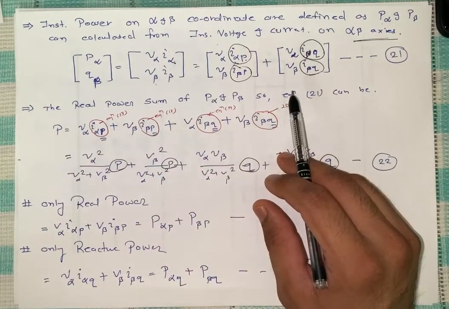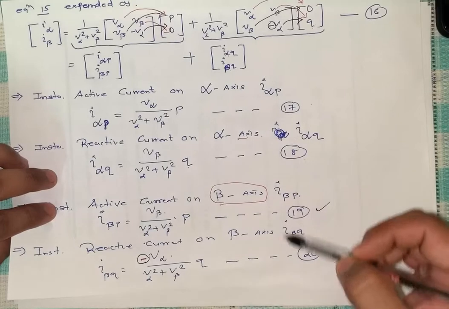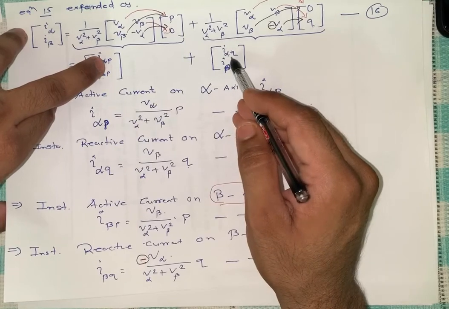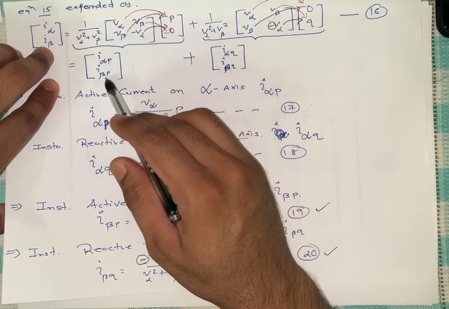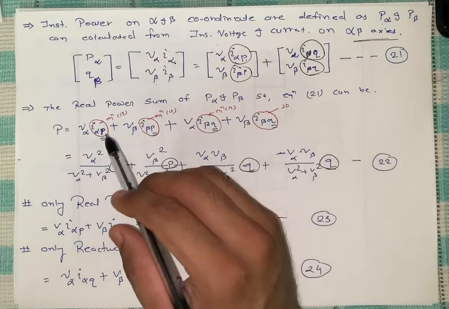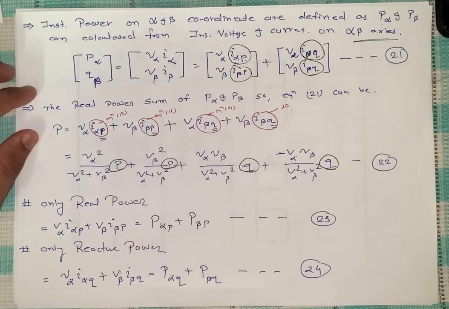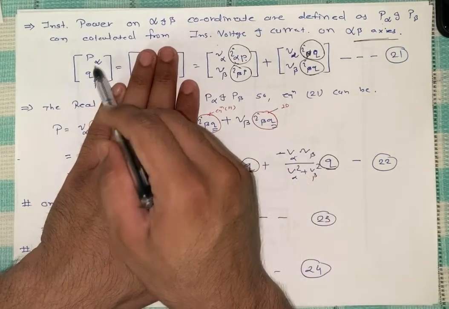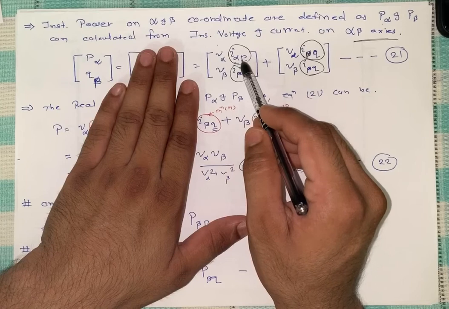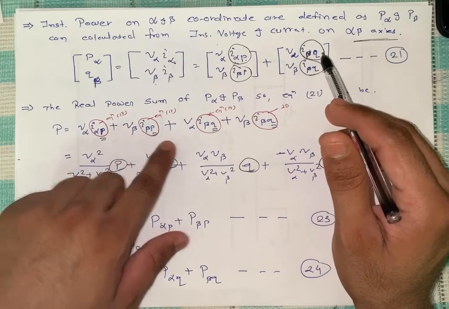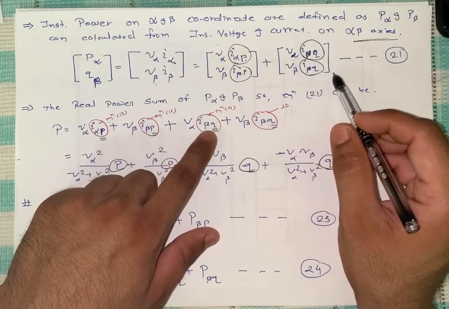So in the previous step, we got so many equations, four equations I think, right? So if I want to write I alpha, then I alpha P plus I alpha Q, I beta, then I beta P plus I beta Q. So for power, what can I write? Power of alpha is equal to, we can write V alpha, I alpha P plus V alpha into I beta Q.